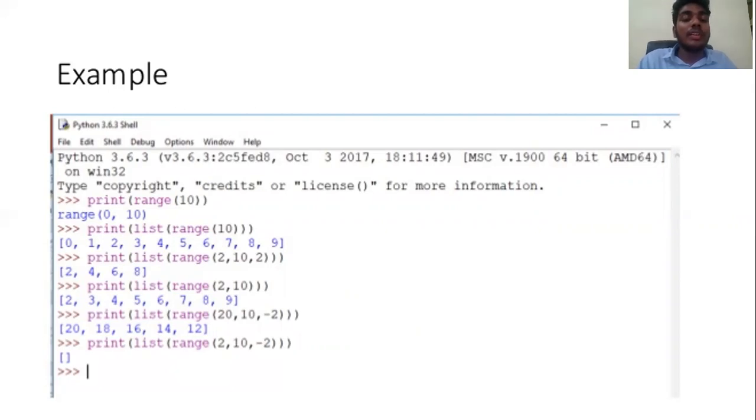20, 18, 16, 14, 12, these 5 elements will be printed in the list. Okay. Next, print list of range of 2 comma 10 comma minus 2. Here we are given starting point as 2 and the ending point as 10 and step size is minus 2. Why is it giving an empty bracket? The starting point is 2. 2 minus 2 is 0, which is not present in the 2 to 10 range, so it will not give an element. Then 0 minus 2 is minus 2, so it is going into negative numbers. Those numbers are not present in the 2 to 10 range, so it will give an empty list. Okay.